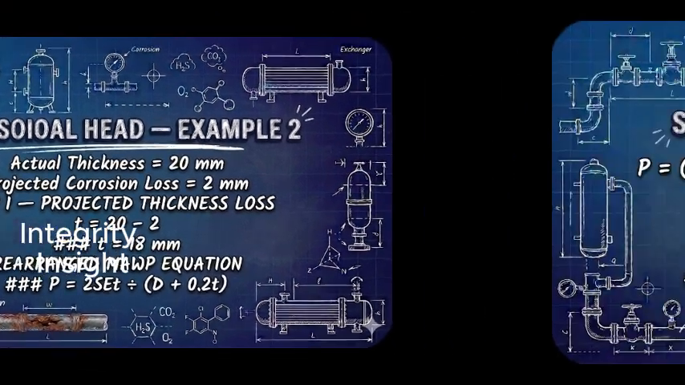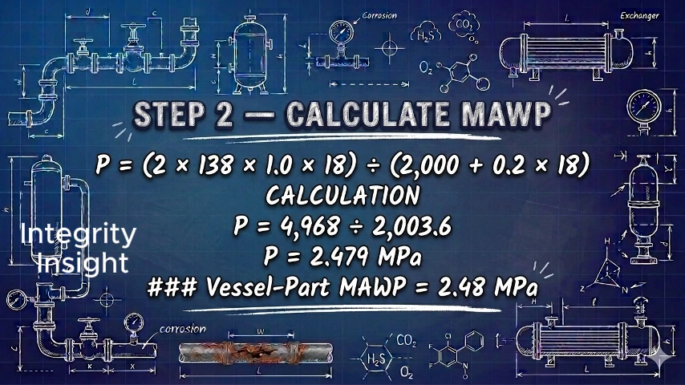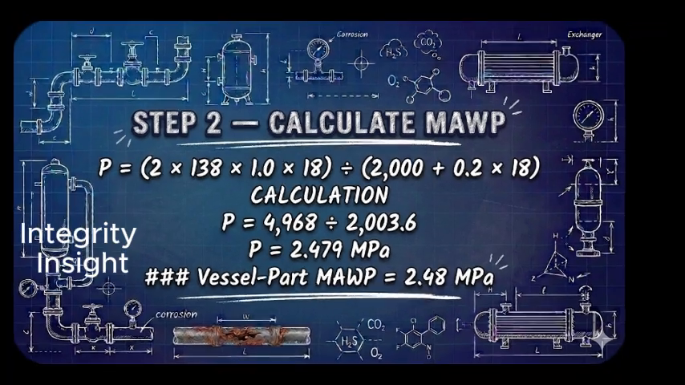Substituting the values, P equals 2 multiplied by 138 multiplied by 1.0 multiplied by 18 divided by 2,000 plus 0.2 multiplied by 18. The numerator is 4,968. The denominator is 2,003.6. Dividing gives 2.48 megapascals. Therefore, the vessel part MAWP is 2.48 megapascals.